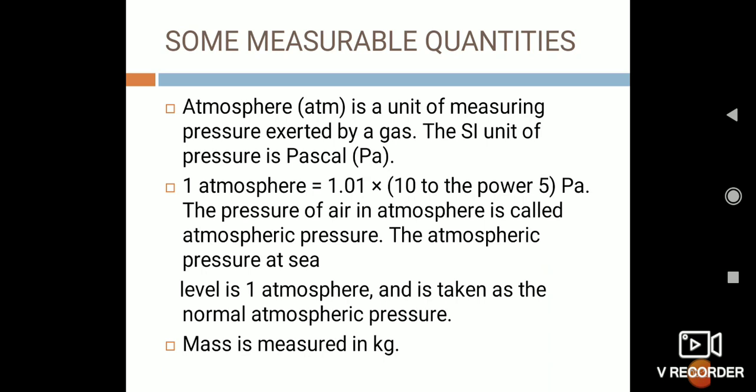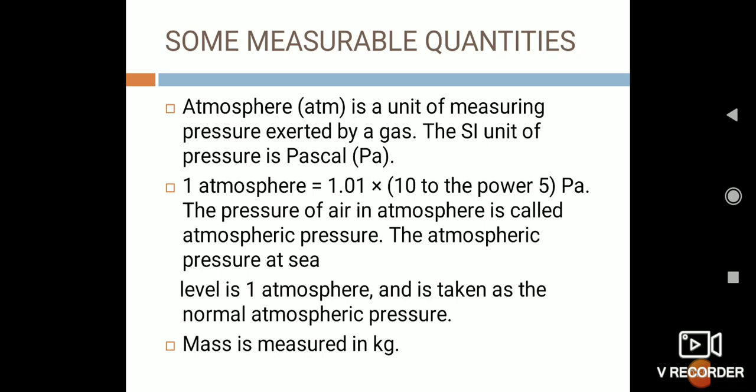As you all know, atmosphere is a unit of measuring pressure exerted by a gas. It means if we have to measure the pressure of the atmosphere exerted by gas, the SI unit of pressure is Pascal. And 1 atmosphere is equal to 1.01 into 10 to the power 5 Pascal. The pressure of air in atmosphere is called atmospheric pressure, which we have already studied. The atmospheric pressure at sea level is 1 atmosphere and is taken as the normal atmospheric pressure.